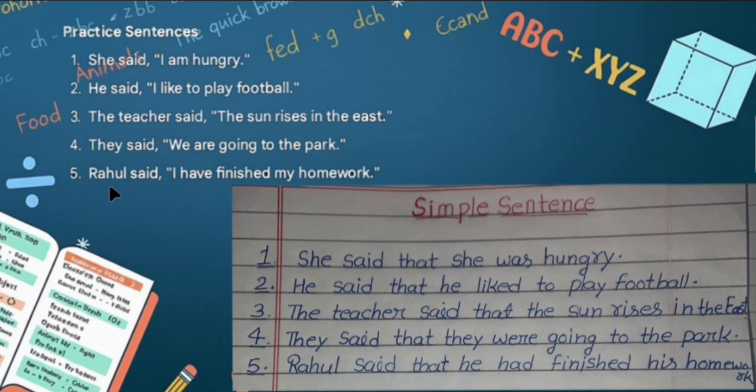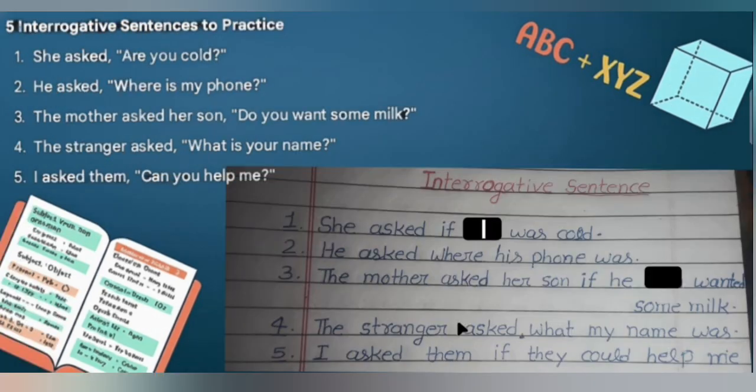Fifth one is, Rahul said, I have finished my homework. This sentence is in present perfect tense, then it will change into past perfect tense. Then the sentence will be, Rahul said that he had finished his homework. Okay, so let's move on to interrogative sentences.